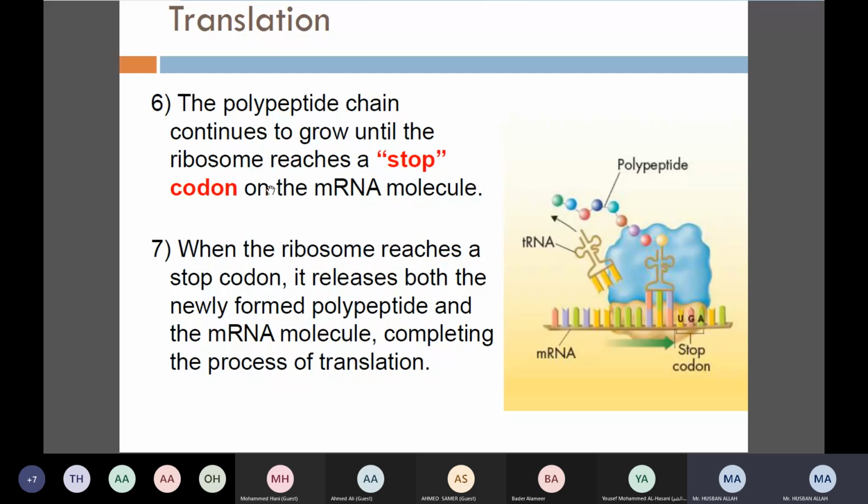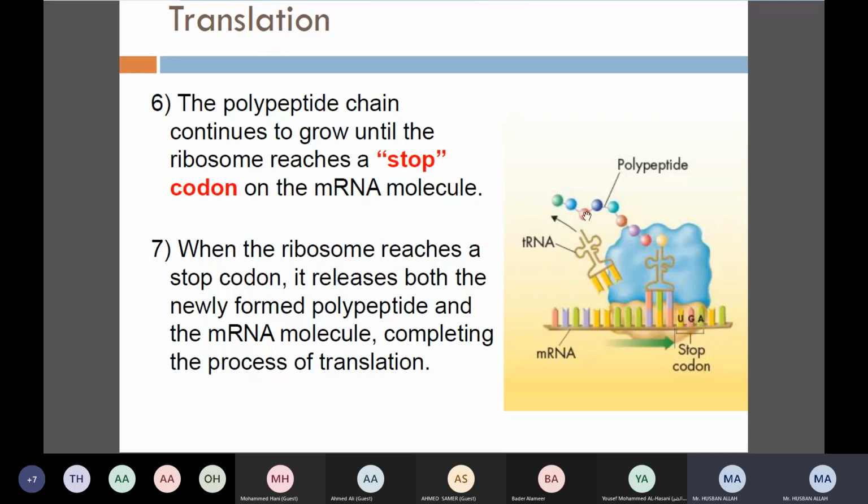So any three of them, right? Any three of them when it comes, so it will do what? On this, the protein synthesis will stop, right? So if you look in this case, we have what? In this case, here we have UGA, right? So it is a stopping codon. So when UGA comes, it means that it will terminate the protein synthesis, right? It means it will show that the protein is now complete, right?